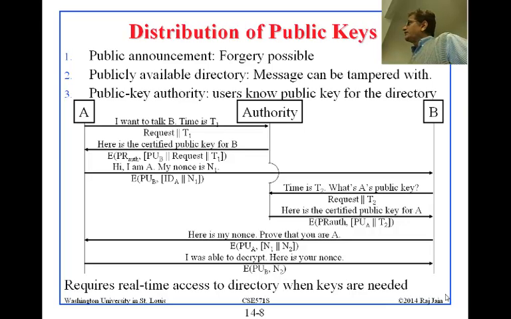This is why the ID of A was required, remember? It was required because now B can go to the authority and get the public key for A. This comes back encrypted with the public key, and then the public key is used to send back the nonce, and the nonce is sent back again.